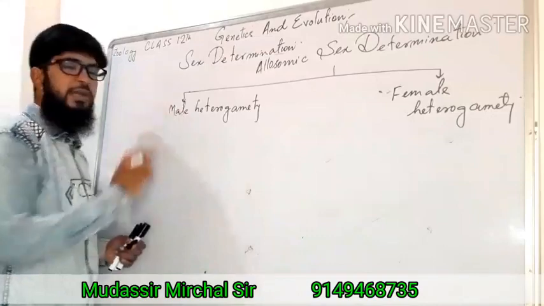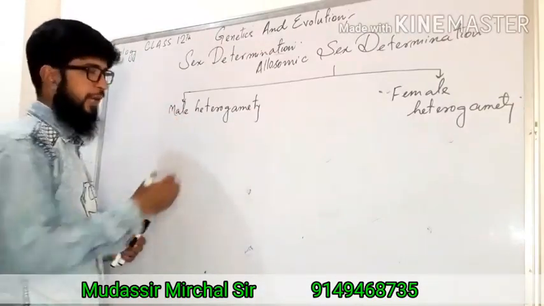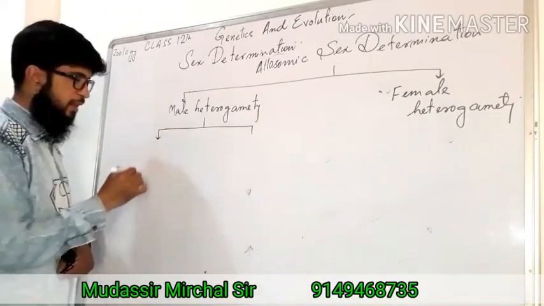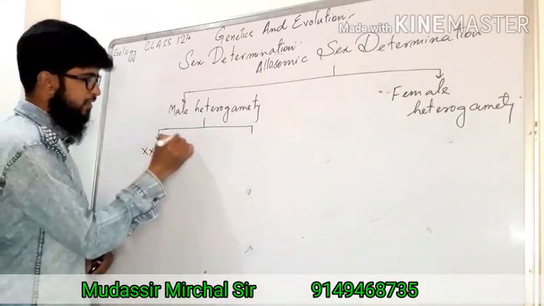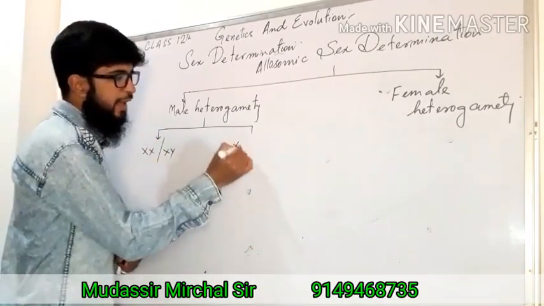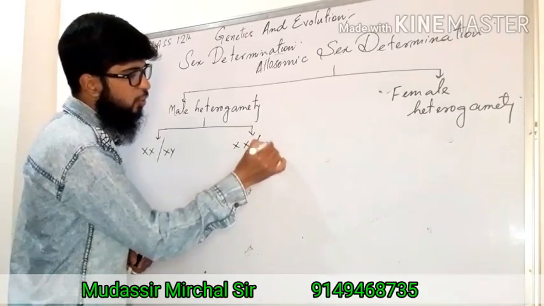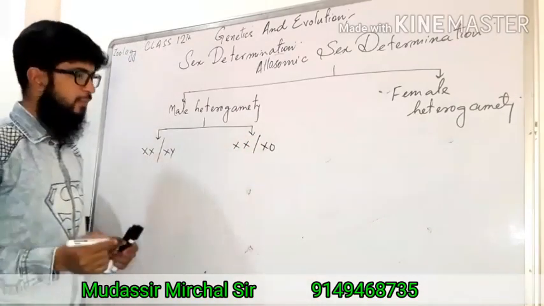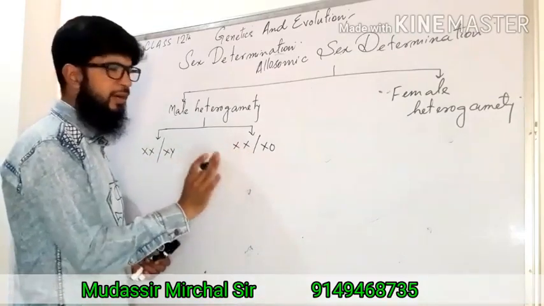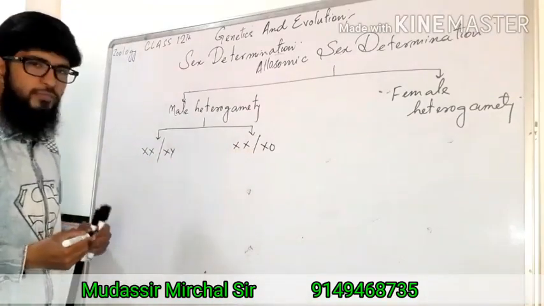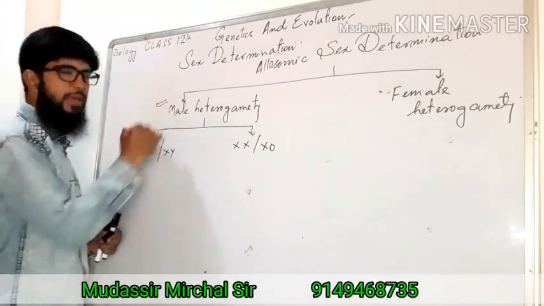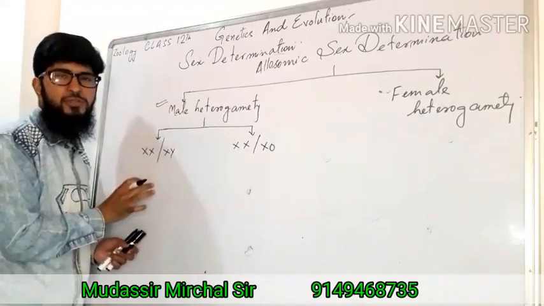Fine. Now male heterogamety is further of two types. One is XX and XY, and another is XX and XO, right? So XX, XY type of sex determination, and XX and XO, we will talk about them. In XX and XY, since it is male heterogamety, that means male produces different gametes.